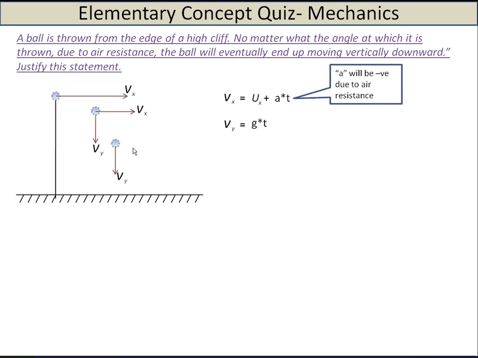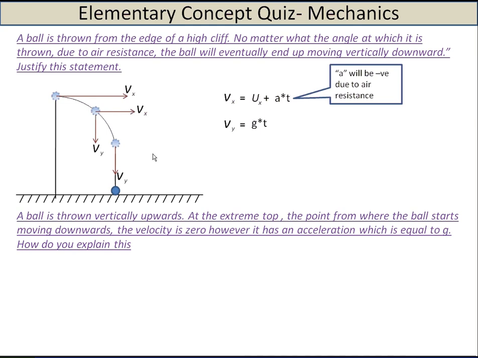So A being negative, a time will come when there will be no horizontal component of velocity, only the vertical component, and this vertical component of velocity will keep on increasing. So this is precisely the answer.